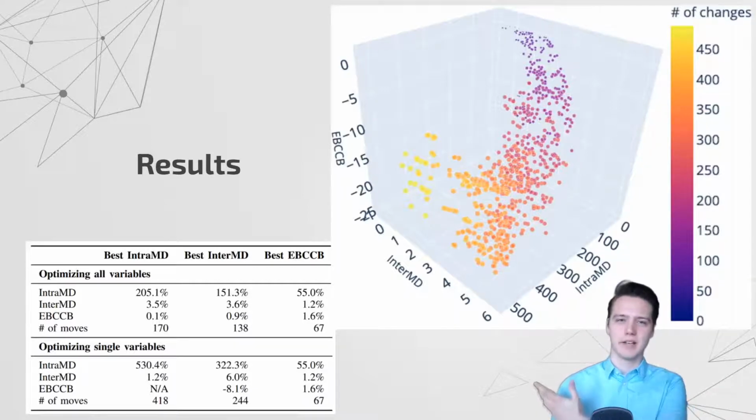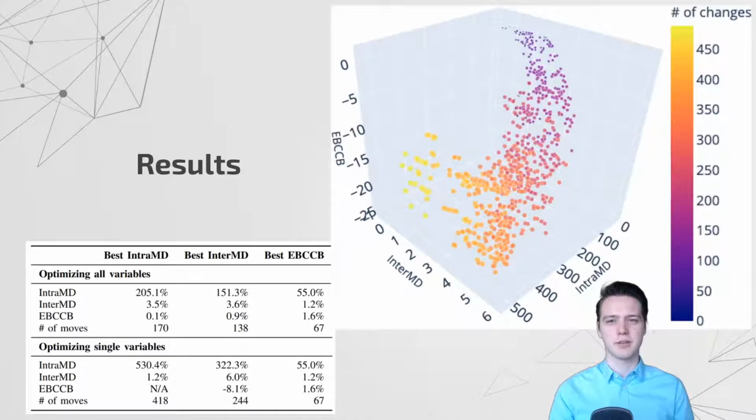In the table on the left, the best solution for each optimization variable is shown. On the top, only solutions that improve all optimization variables are shown. And on the bottom, the best solution for that optimization variable, regardless of the others, is shown.